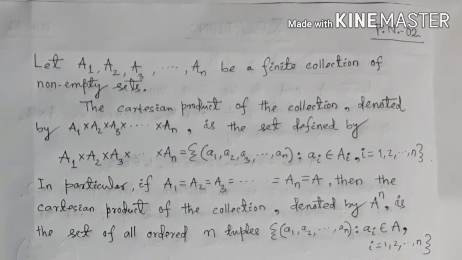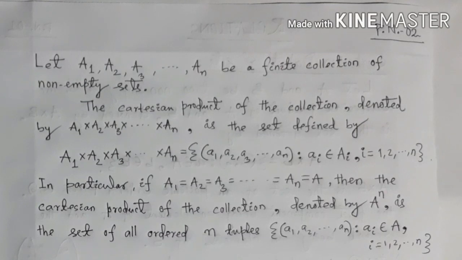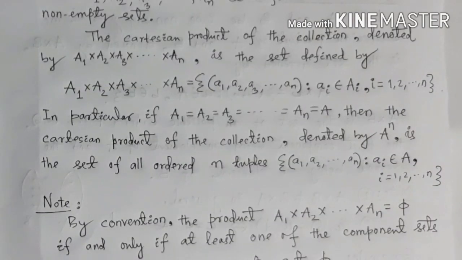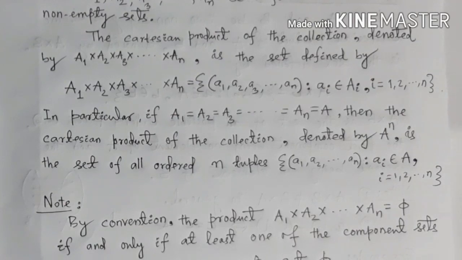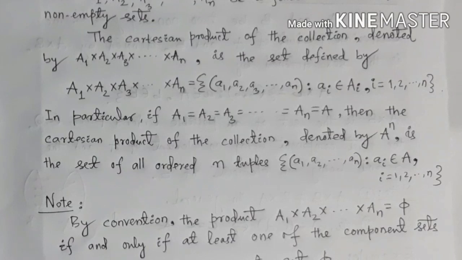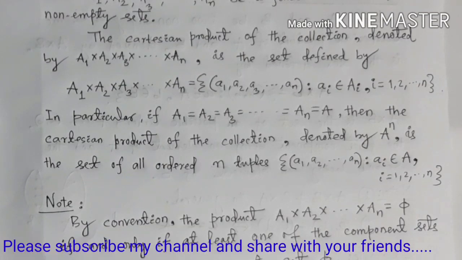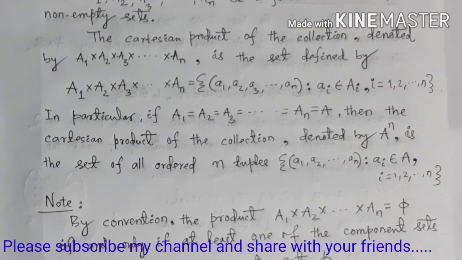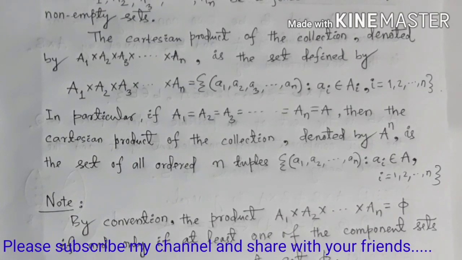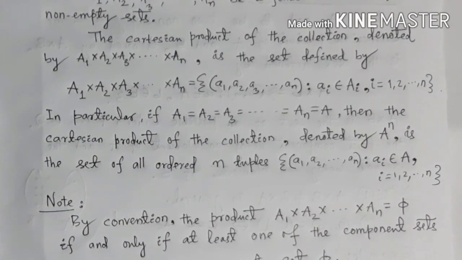In particular, if A1 equal to A2 equal to A3 up to An equal to A, I mean the same sets, if n sets are equal, that is A, then the Cartesian product of the collection, denoted by A^n, is the set of all ordered n-tuples (A1, A2 up to An), and Ai belongs to capital A, i is running from 1 to n.